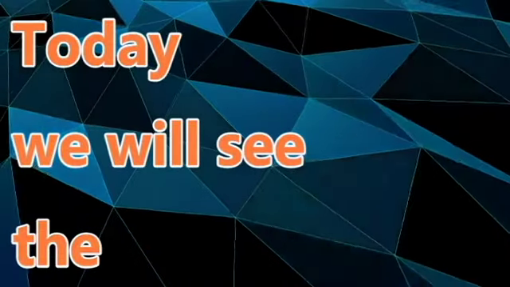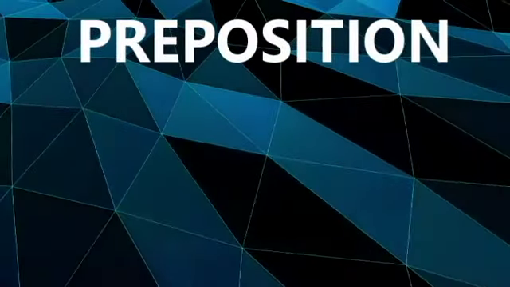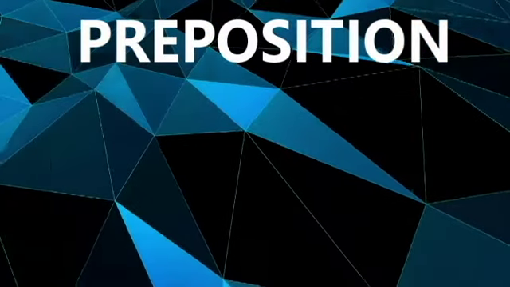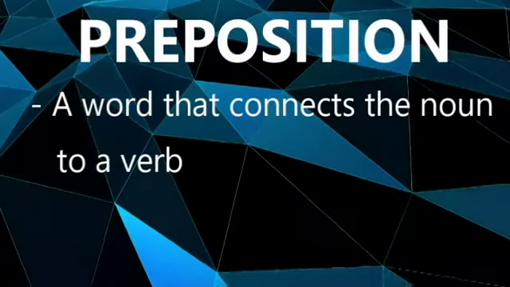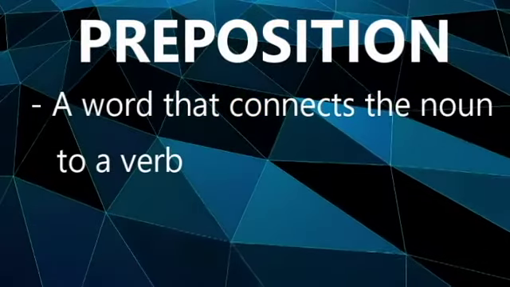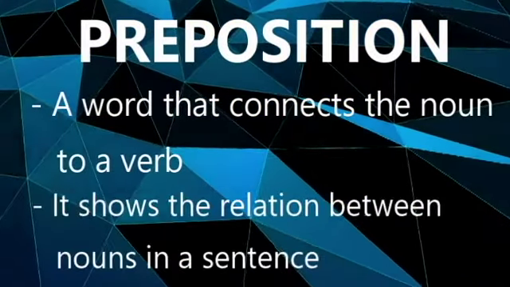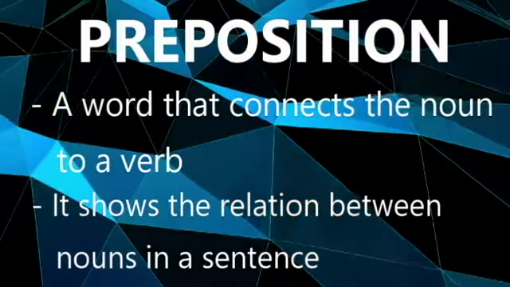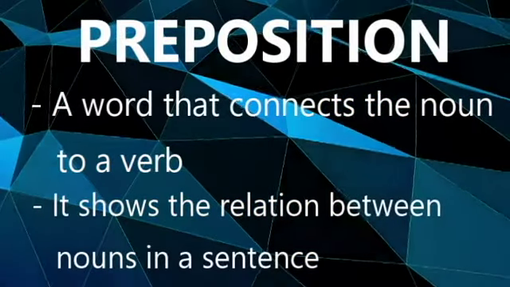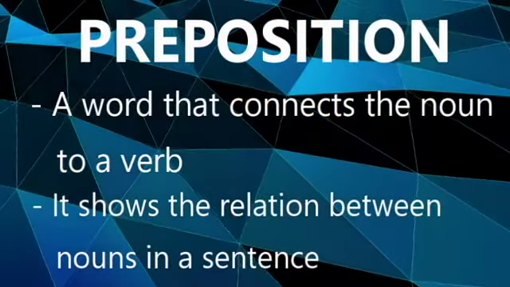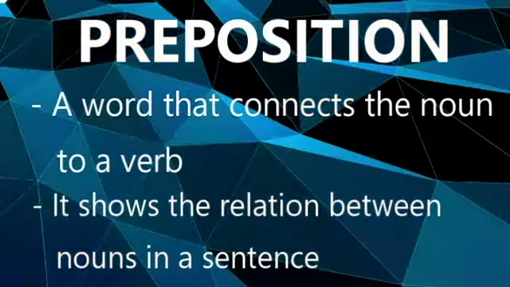We will see the small grammar part, preposition. Let us see what is preposition. Preposition is a word or phrase that connects a noun or pronoun to a verb, or it indicates a relationship between nouns. They are usually short words and they normally are found in front of nouns.